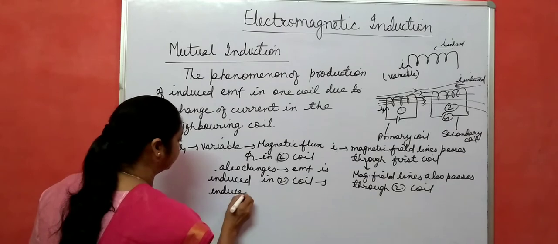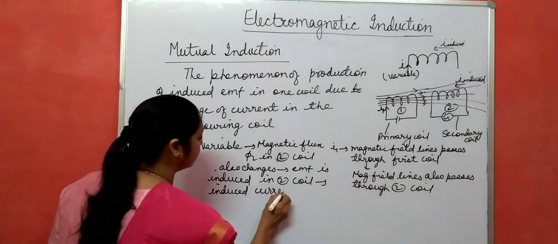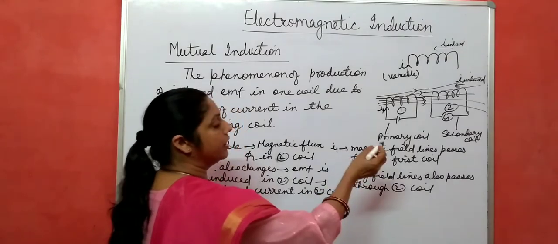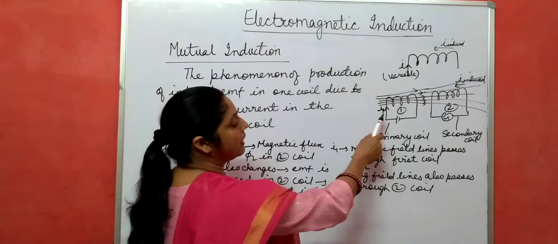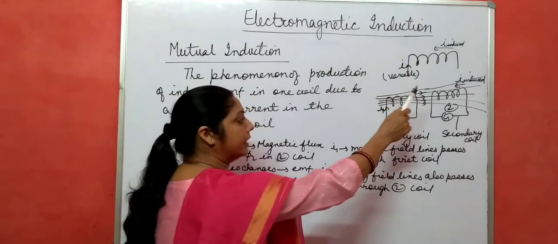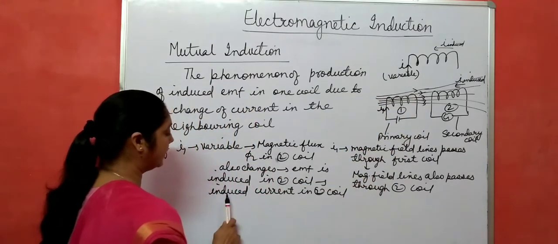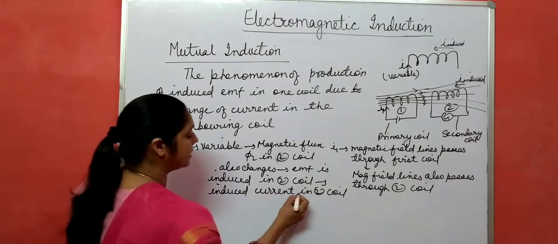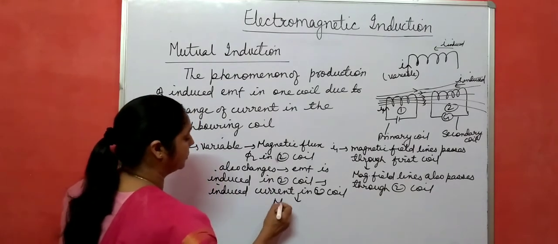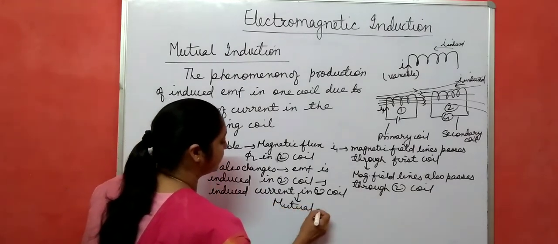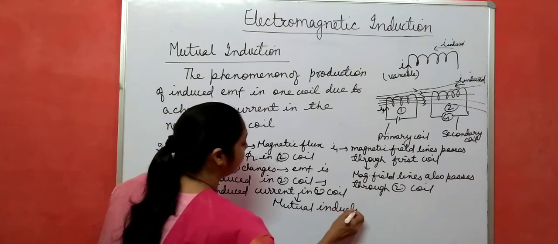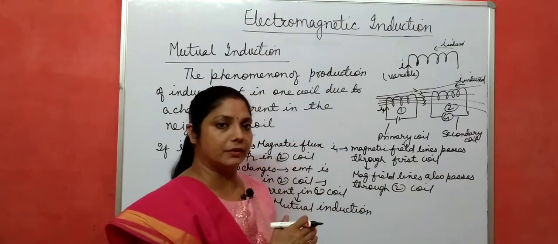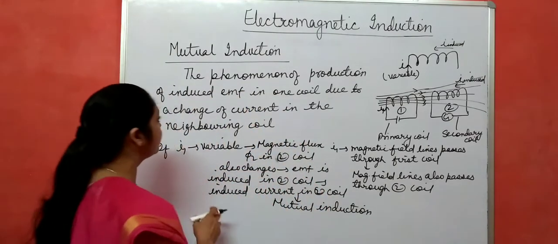Induced current in the second coil. So if variable current is passing through the first coil, induced EMF is produced, and hence induced current is produced in the second coil. This phenomenon is called mutual induction. This whole process is called mutual induction. Mutual means if current is flowing in one coil and EMF is induced in another coil. So this is mutual induction.